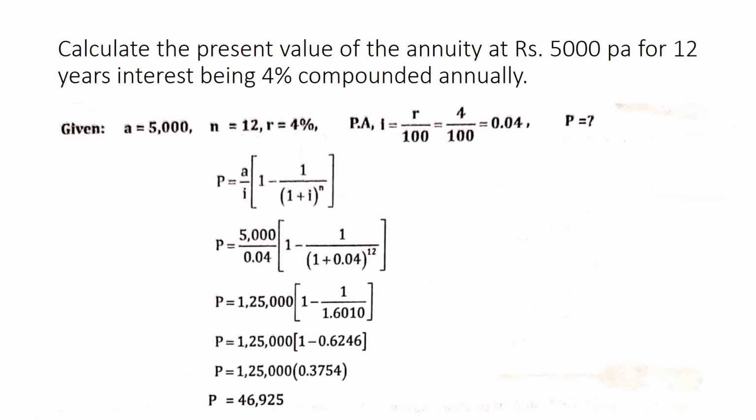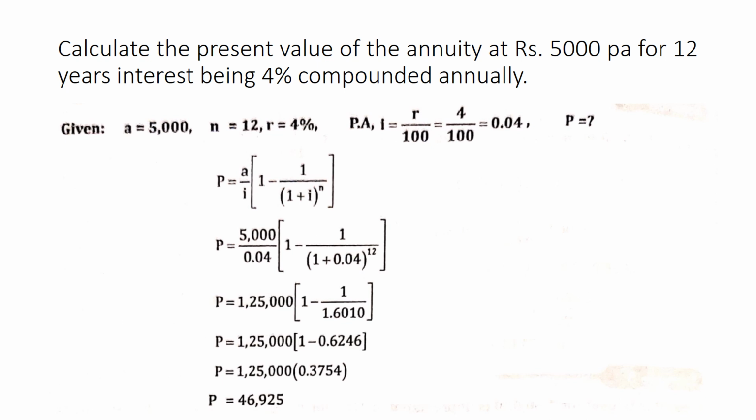Next problem. Calculate the present value of an annuity of rupees 5,000 per annum for 12 years, interest being 4% compounded annually. So rupees 5,000 is the amount value, n is equal to 12. Why? Because they have given 12 years as the time. Then r is equal to 4%. So you have to find out i. To find i, r divided by 100, 4 divided by 100 will be 0.04. So you have to find out the present value.